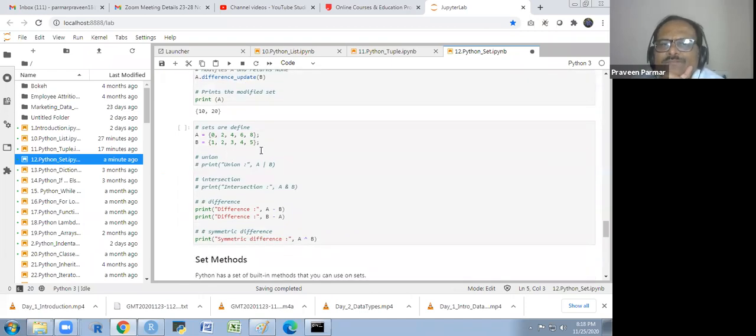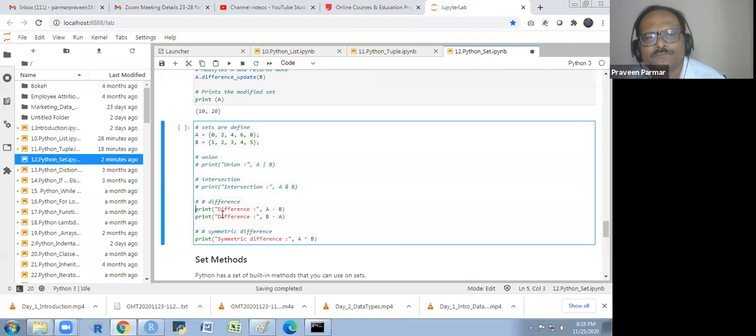Sets are defined. A is this one and B is this one. We could union it. So first I will show you the union.